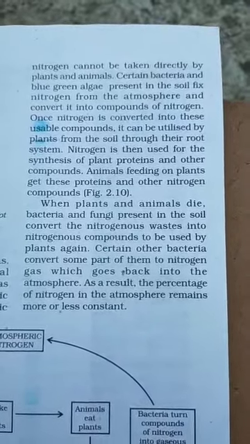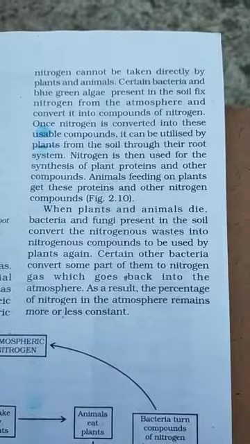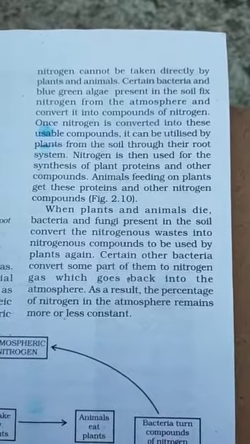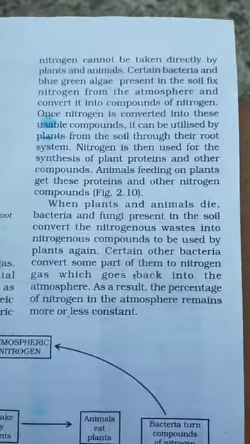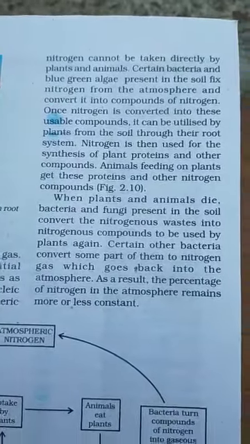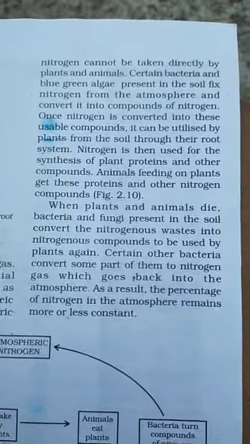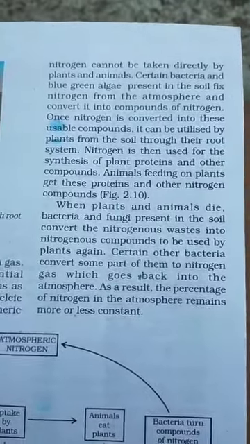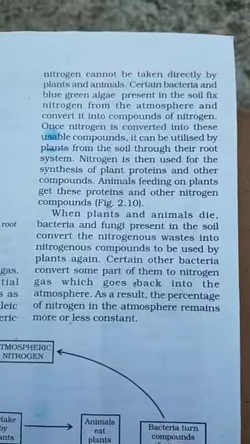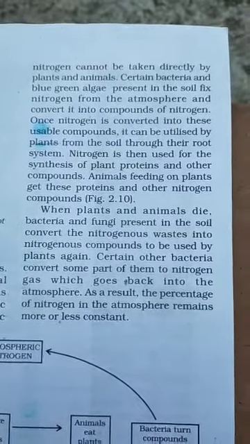As a result, the percentage of nitrogen in the atmosphere remains more or less constant.